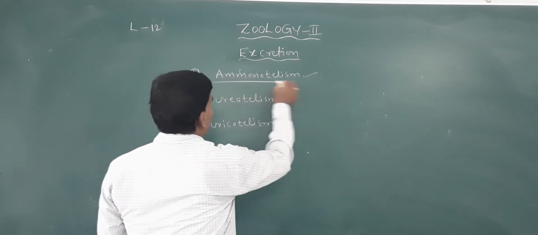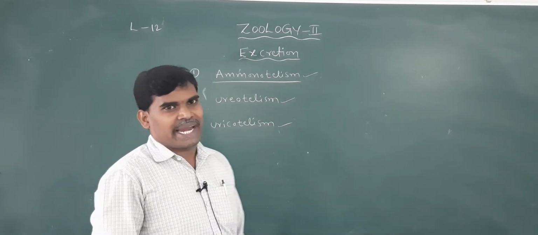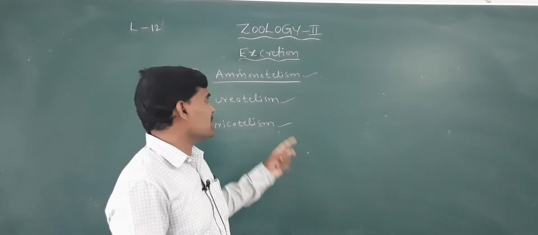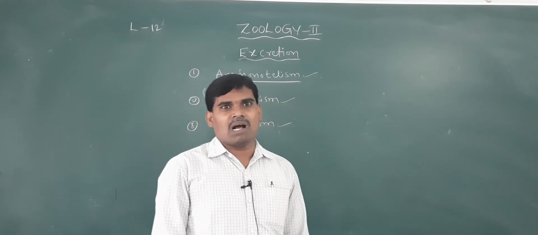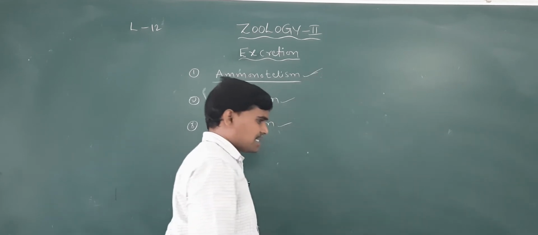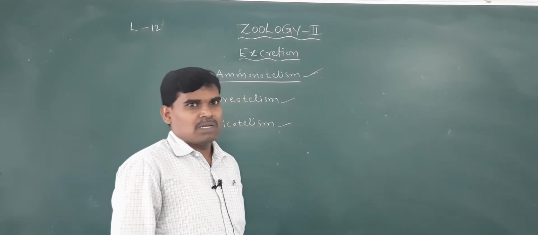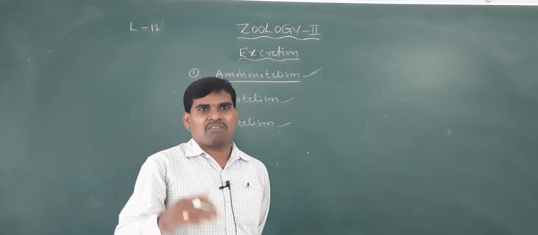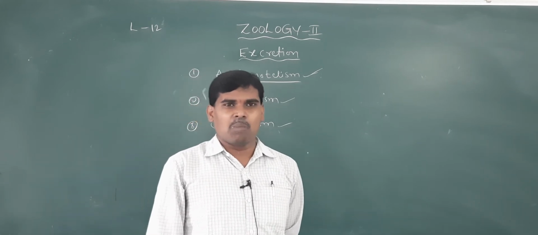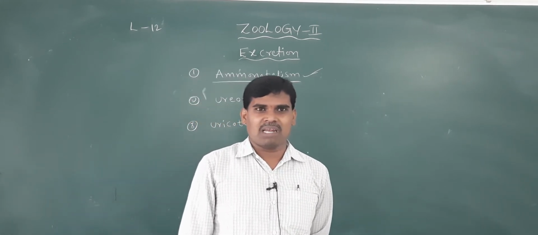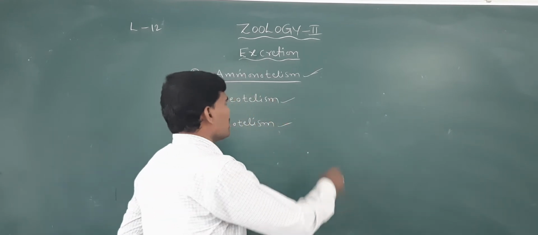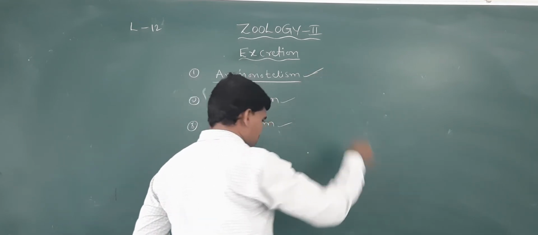So what is ammonotelism? The elimination of the chief nitrogenous waste material as ammonia is called ammonotelism. Animals that excrete ammonia as the excretory material are called ammonotelic animals. The process of excreting ammonia is called ammonotelism.